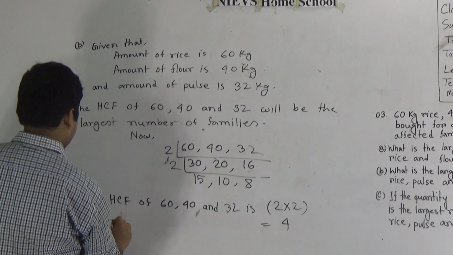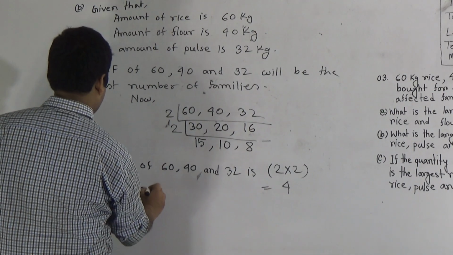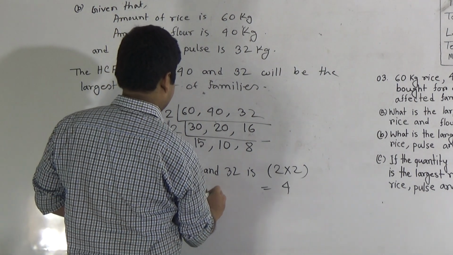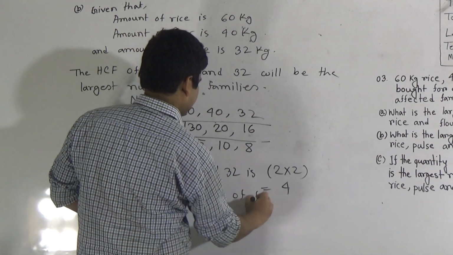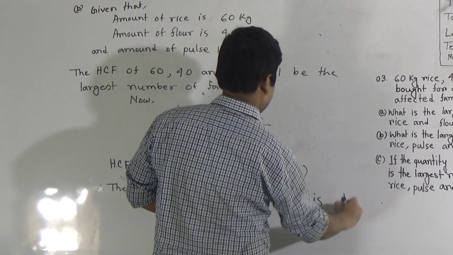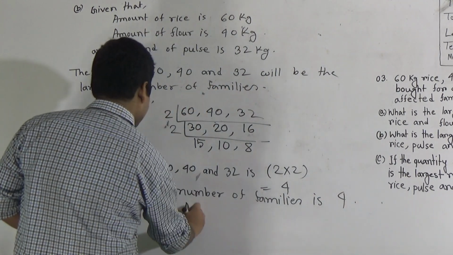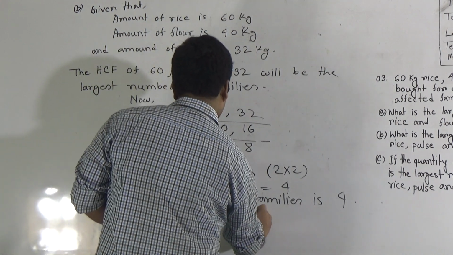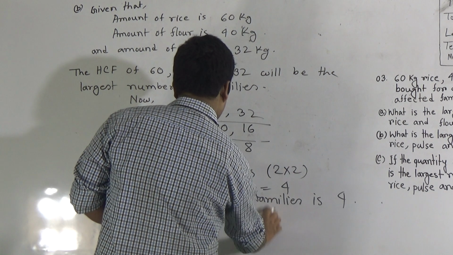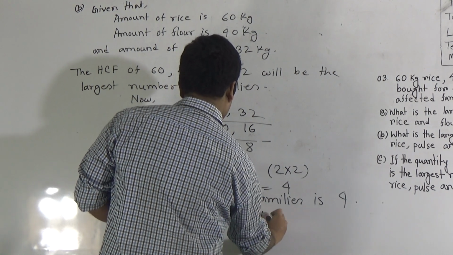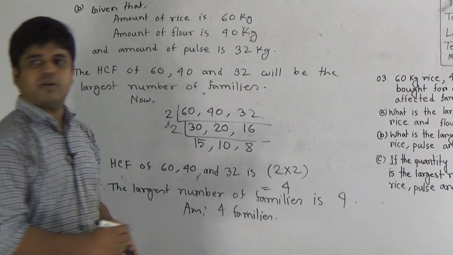So write here, therefore the largest number of families is 4, and now we write answer 4 families. Okay, I hope you have understood.